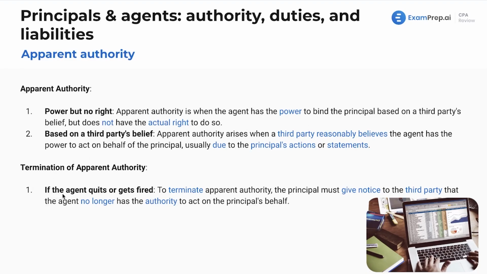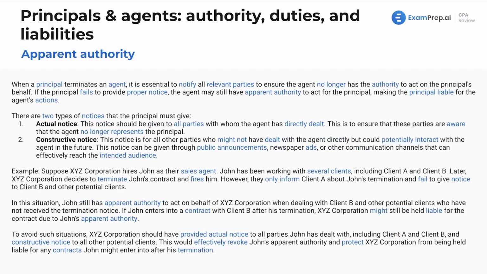Termination here: if the agent quits or gets fired, to terminate apparent authority, the principal must give notice to the third party that the agent no longer has the authority to act on the principal's behalf. Diving more into apparent authority. When a principal terminates an agent, it's essential to notify all relevant parties. No matter what, I would say the correct answer on the exam is that you want to notify all parties to ensure that the agent no longer has the authority to act on the principal's behalf. If the principal fails to provide proper notice, the agent may still have apparent authority.